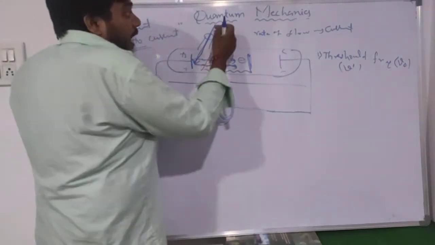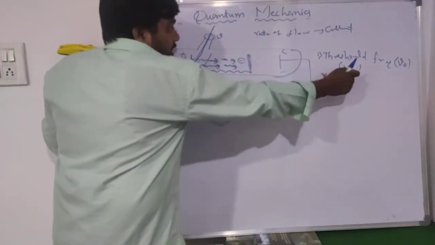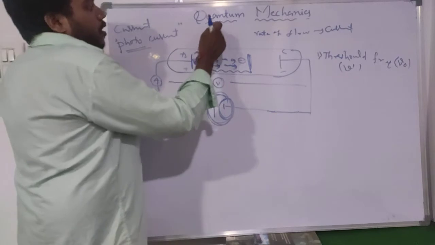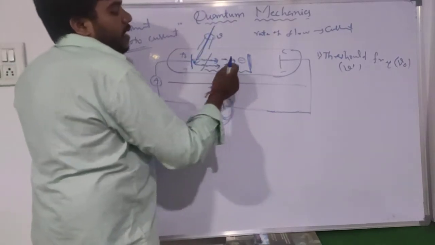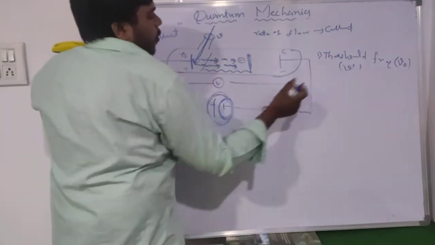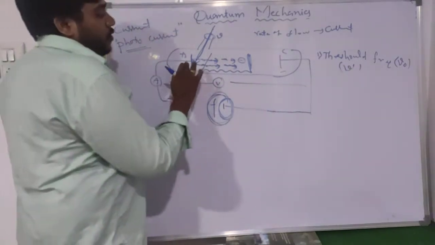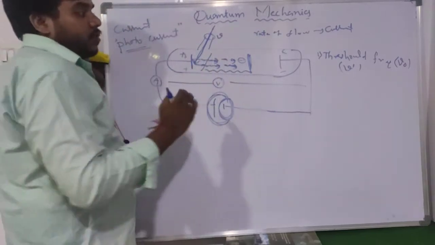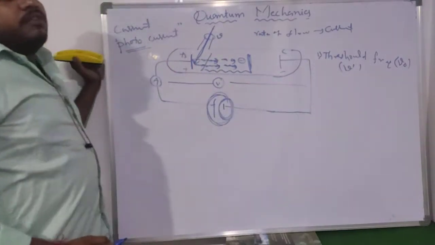Only if the incident light has at least frequency nu naught are the electrons ejected. That minimum frequency is known as the threshold frequency.